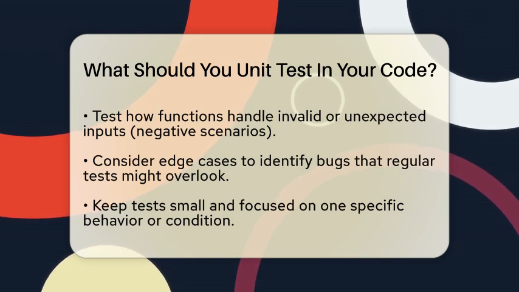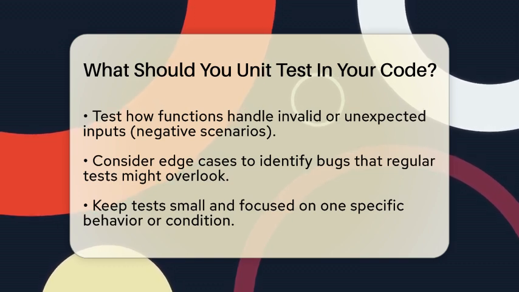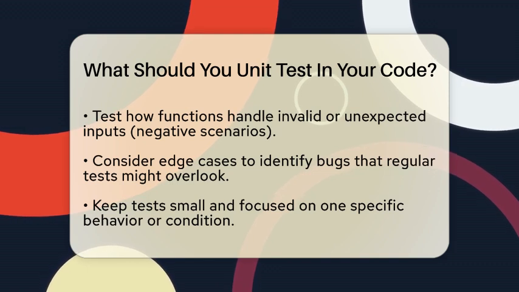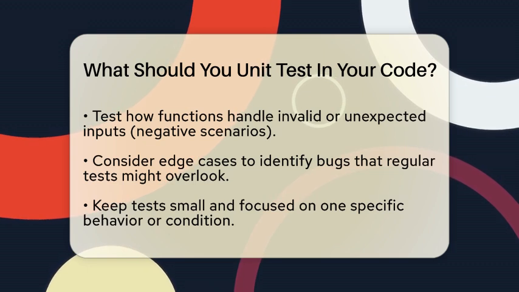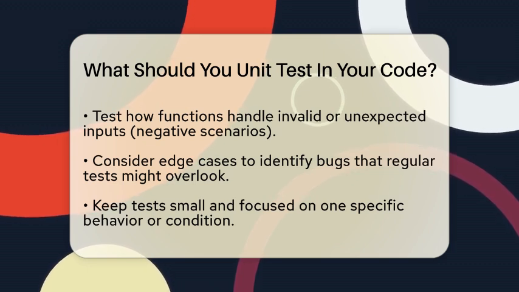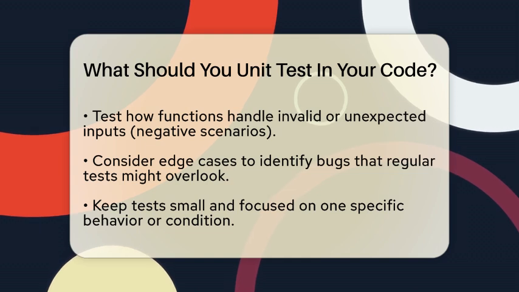Edge cases are another important area to consider. These are the boundary values or unusual inputs that might expose bugs that regular tests might miss. For example, if you have a function that calculates the average of a list, test it with an empty list or a list with one item.